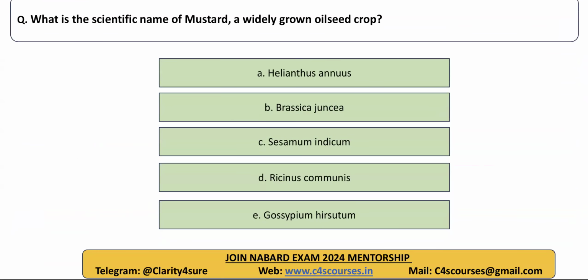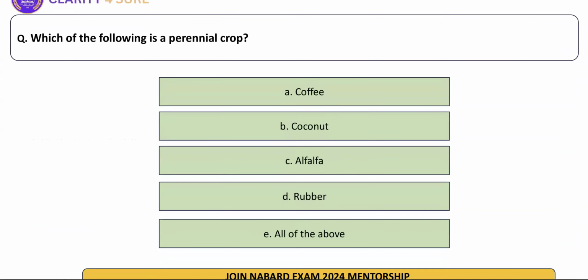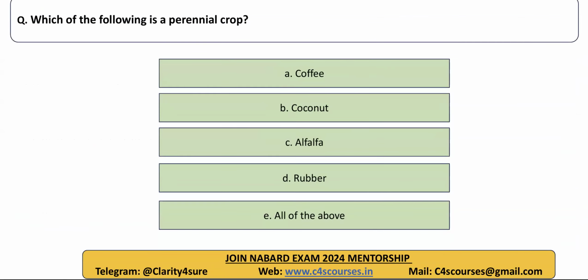What is the scientific name of mustard? A widely grown oilseed crop. Very good, Brassica juncea. Which of the following is a perennial crop? Coffee is, coconut is, so all will be the answer, all with the right answer.